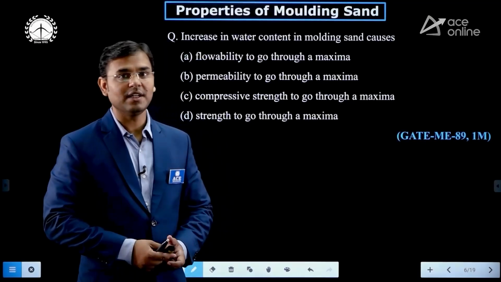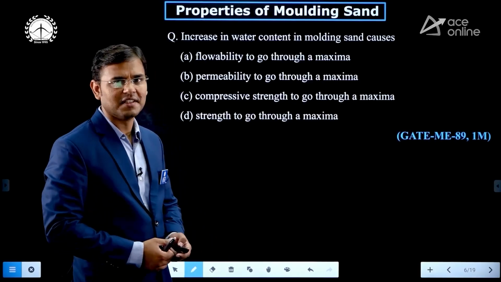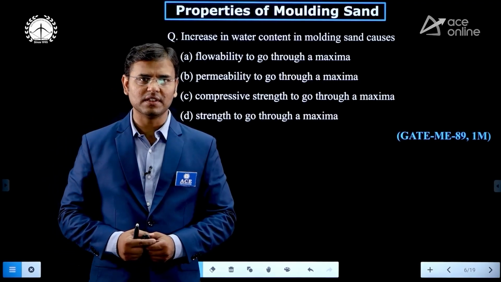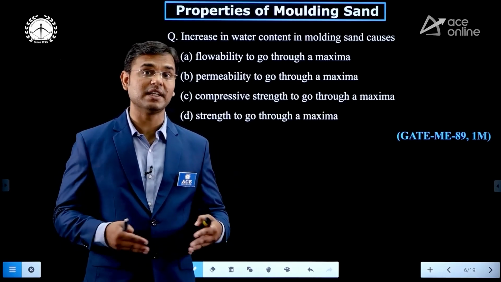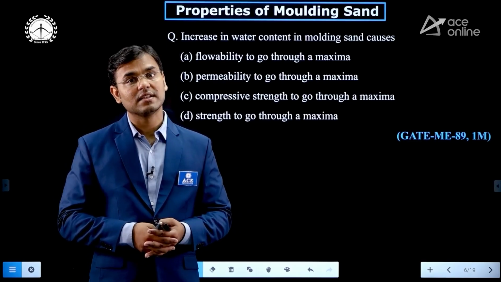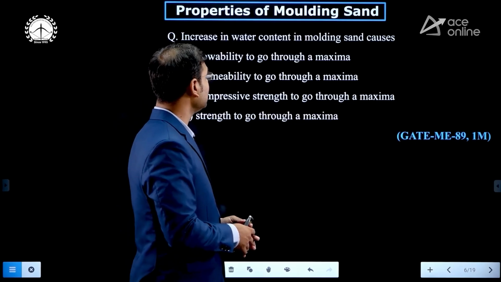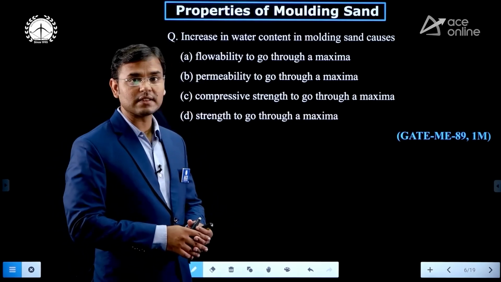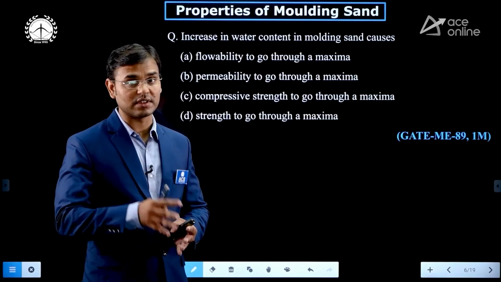Now see some GATE previous year questions on properties of molding sand. There are a number of properties of molding sand: porosity is one property, strength, collapsibility, cohesiveness, adhesiveness, then flowability, all are properties. Now see the question on that. Increasing water content of the molding sand causes...